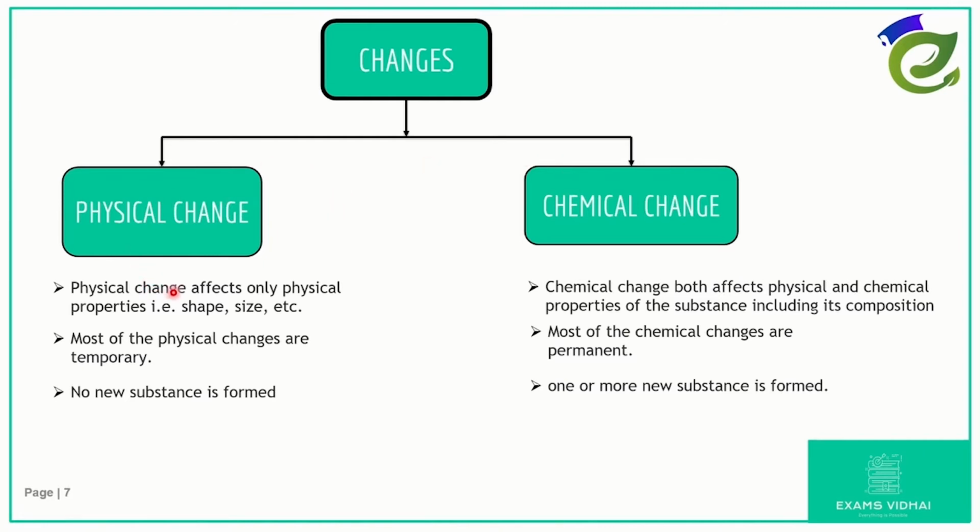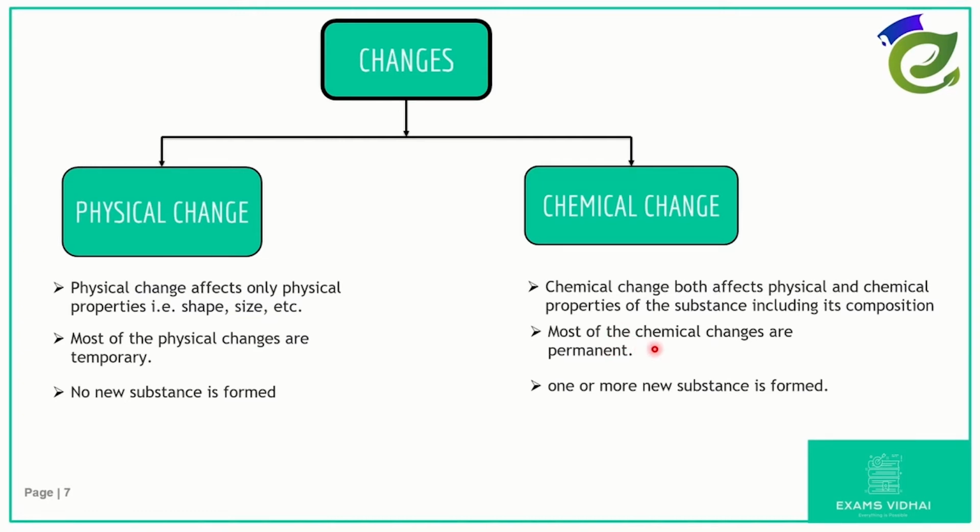Physical change affects only the physical properties of matter like shape, size. Whereas chemical change affects both physical and chemical properties, including chemical composition too. Most of the physical changes are temporary, whereas most of the chemical changes are permanent.